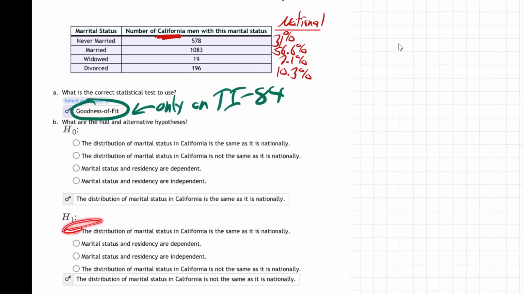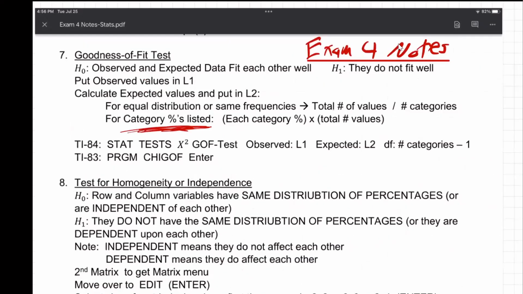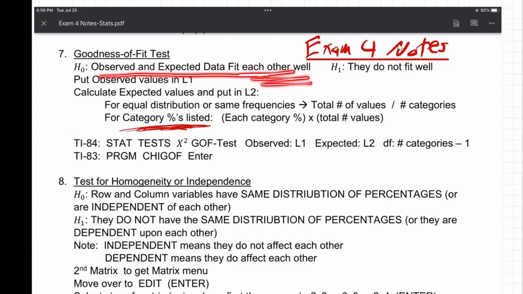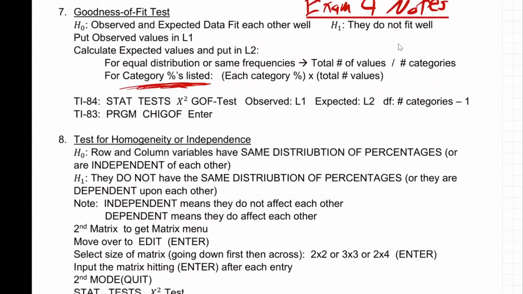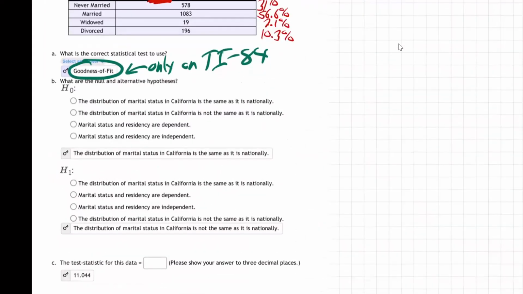What's H0 and H1? Well, for goodness of fit, this is the exam 4 notes. H0 is observed and expected fit well. H1 is they do not fit well. H0 they fit, H1 they don't fit. So H0 is right there. Same as it is nationally.